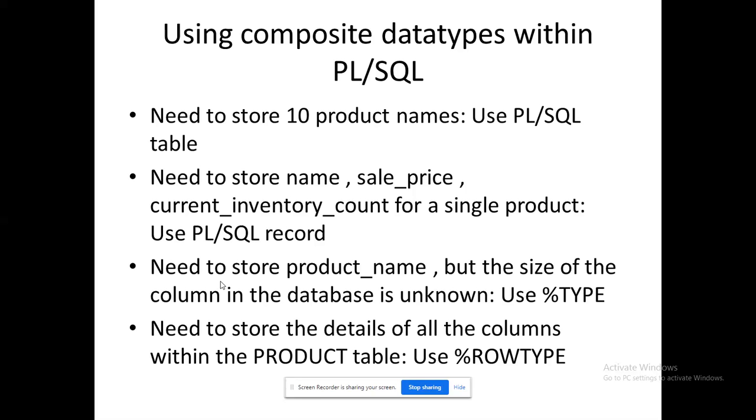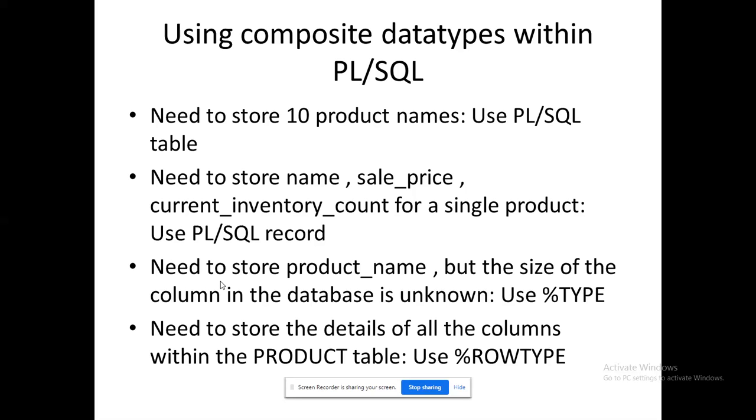Second one, I could use the record. They are telling the use case scenario as well as the place where I need to use it. Right? So if my column size is unknown, in that case I have to use the percentage type. Okay, percentage type. So if I need to work with the columns for a particular table, in that case I have to use percentage row type. Okay, percentage row type.